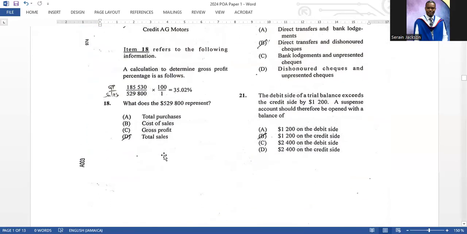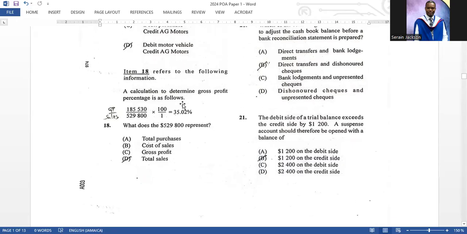Item 18 refers to the following information. Calculation to determine gross profit percentage is as follows. So they give you the information there, and then they ask you, what does the 529,800 represent? That would be total sales, and I put the formula at the side right there to help you, right? So it's gross profit over sales multiplied by 100. So the bottom number would be sales.